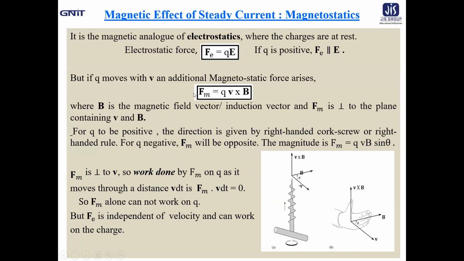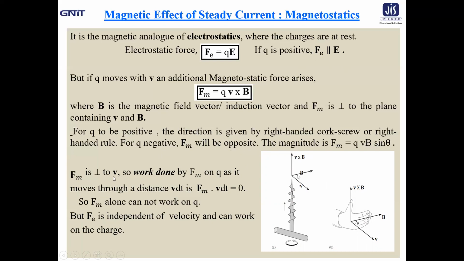So, Fm pointing perpendicular to V and B is represented by the right-handed corkscrew rule or right-handed rule, which is definitely different compared to the relationship between Fe and E. Let us now come to another point of comparison.